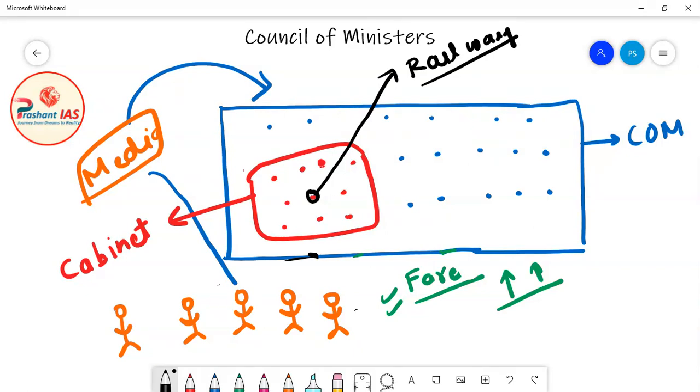Now friends, let's suppose this is the railway minister. He is saying that the government has done right, and he will tell the reasons for the increase of fare. Now let's suppose this is another minister.